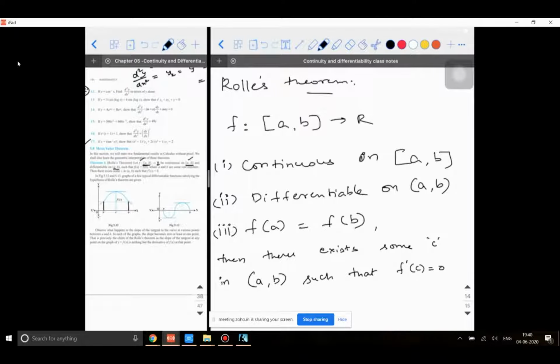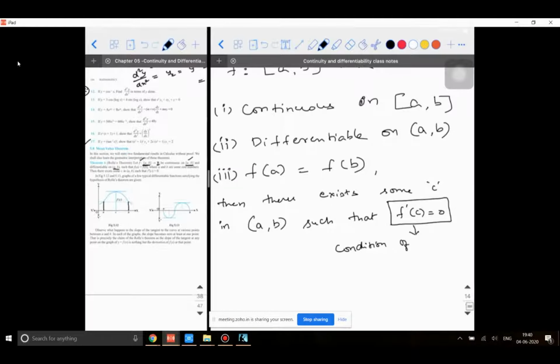One more point I would like to stress here is, wherever you see f dash of x is equal to 0, this condition is called the condition of maxima or minima. You learn about this in the next chapter, that is the applications of derivatives. As of now, have this point in your mind. If I say f dash of c is equal to 0, then that point can either be the maximum point attained by the curve or the minimum point attained by the curve. That is the condition for maxima or minima. Is it clear till this step? If there is any doubt, let me know, or else we can proceed.